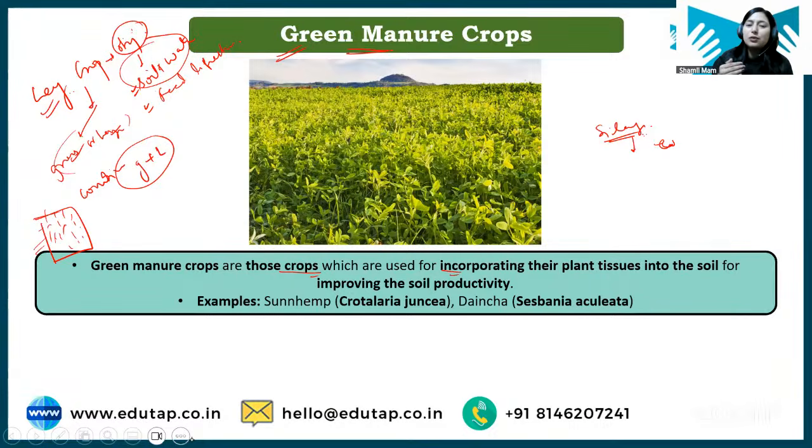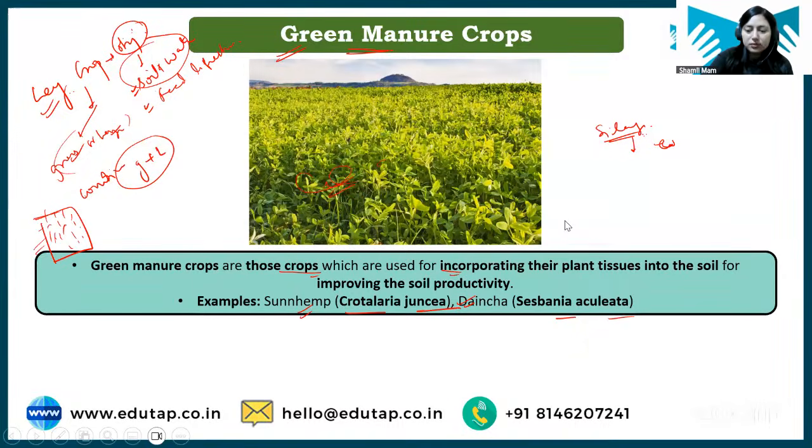After a certain time, when the leaf part has developed for that particular crop, we will cut down this crop, chop it down and incorporate it into the soil. As this crop is rich in nitrogen, when this leaf part decomposes after we mix it in the soil, the decomposition will increase the nitrogen content in soil. It will increase the soil fertility. So these are the green manure crops. Clear? Examples are sun hemp and dhaincha. You have to learn the scientific names: sun hemp is Crotalaria juncea, and dhaincha is Sesbania aculeata.